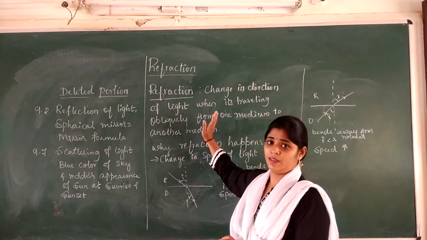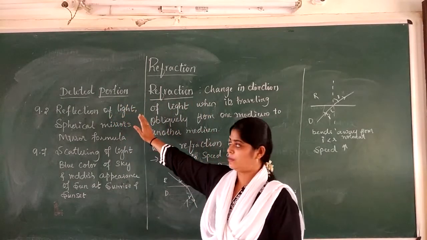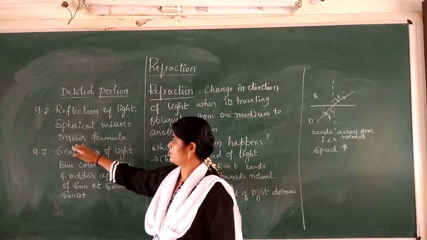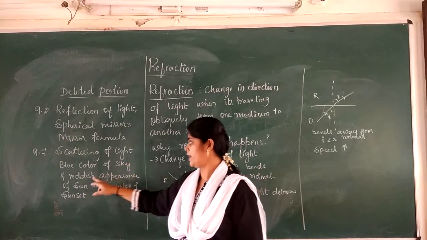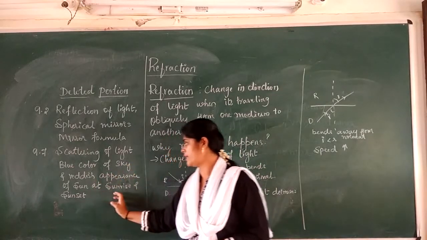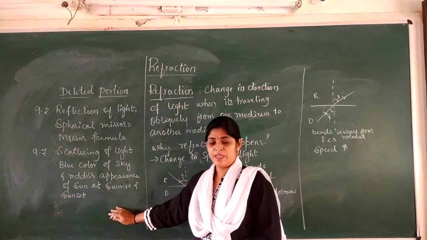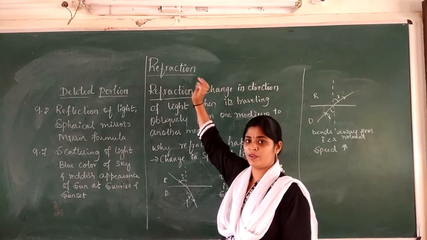Before starting refraction, these are the portions which have been deleted from your syllabus: reflection of light, spherical mirrors, mirror formula, scattering of light, blue color of sky, and reddish appearance of sun at sunrise and sunset. So these portions have been deleted, and we directly switch to the refraction phenomenon.